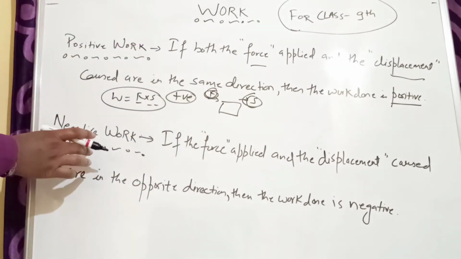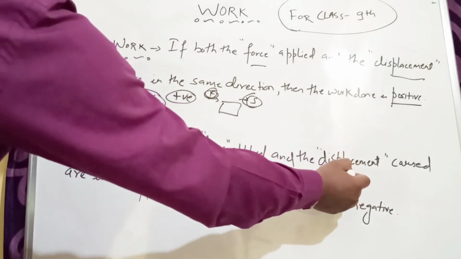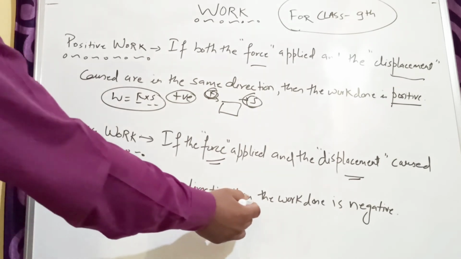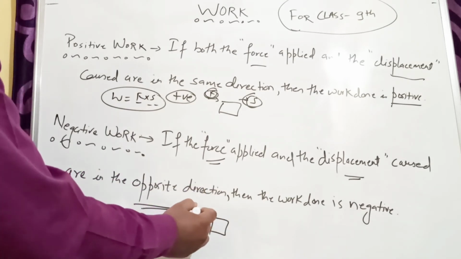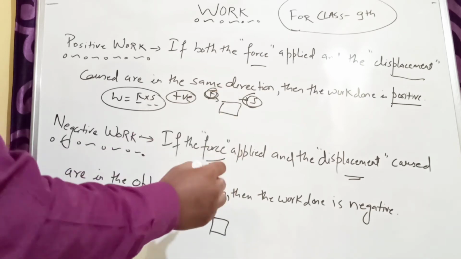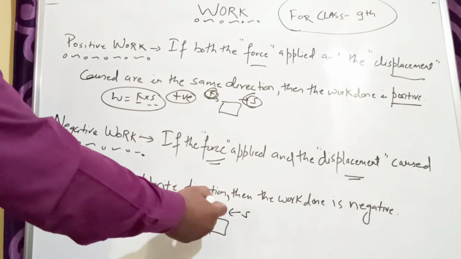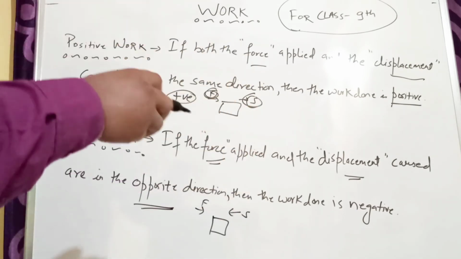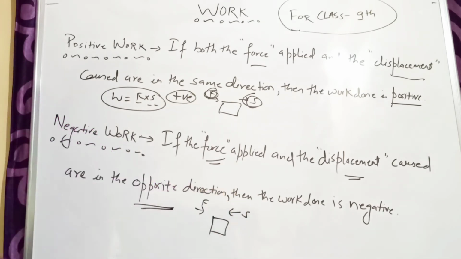Next is negative work done, which is again very simple. If the force applied and the displacement caused are in opposite directions, then the work done is negative. For example, this is your object. You are applying force in this direction, but the object is moving in this direction due to some reason. There are certain examples where the force applied and the displacement caused in the object are in opposite directions.